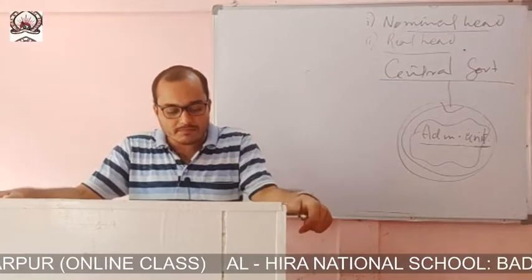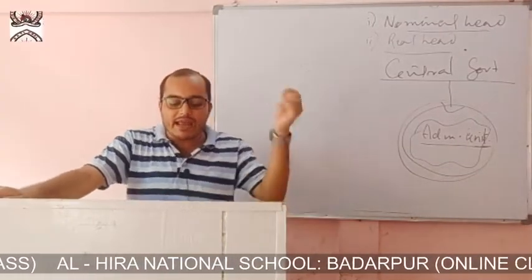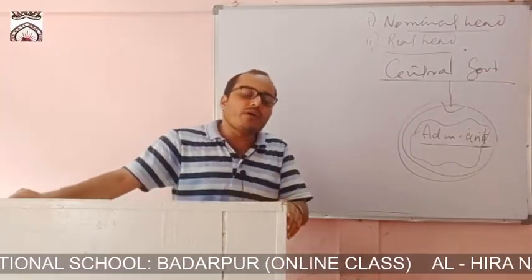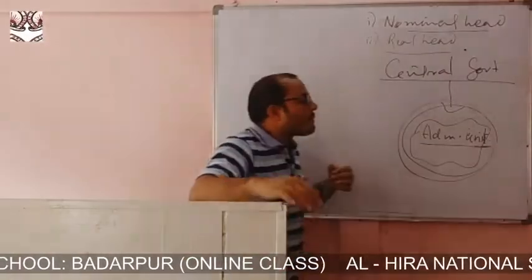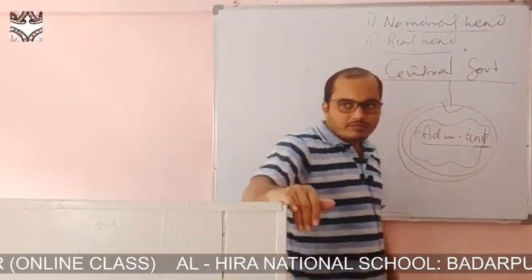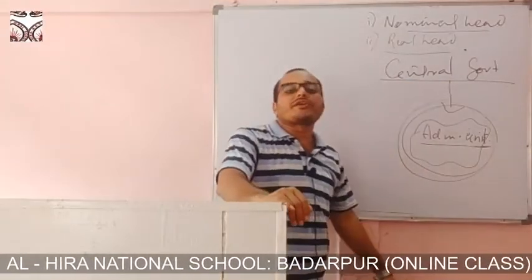Now, the unitary form of government is very handy and useful in an emergency situation. Why? Because whenever an emergency situation comes, the central government takes very quick decisions.